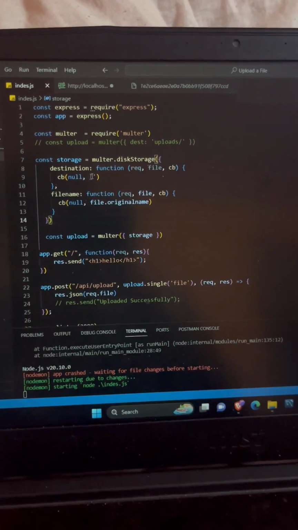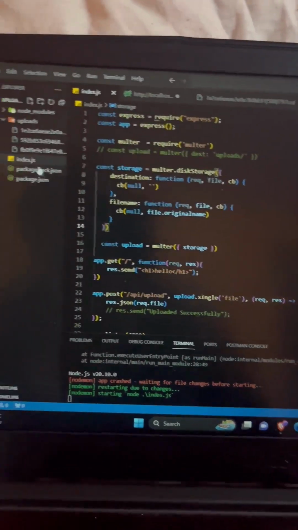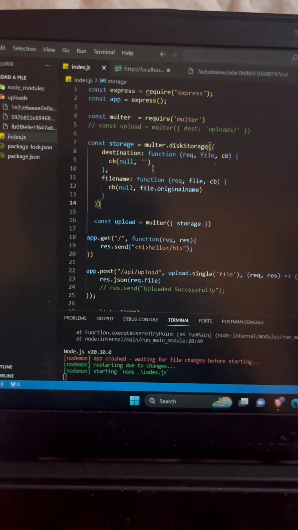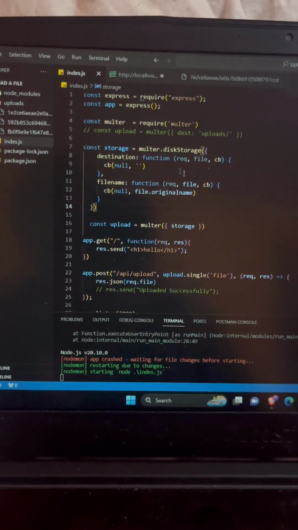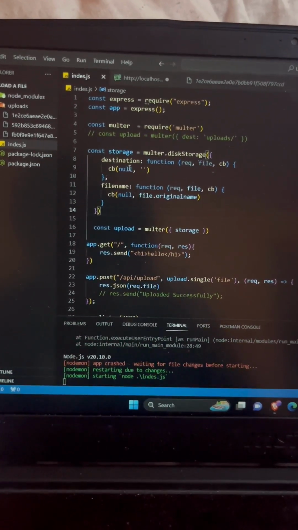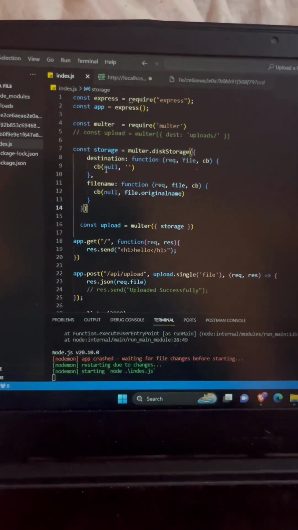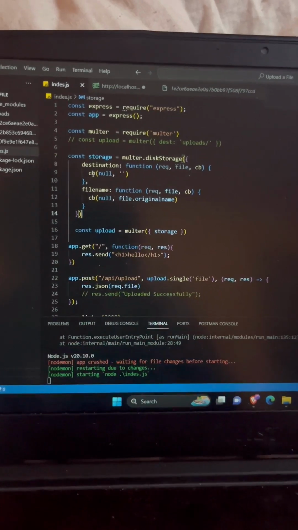The destination is null by default, so it is stored in that location. But if I provide a particular location, then the file is uploaded there, and null is for error. There is no error, so I wrote null, and cb is for callback.